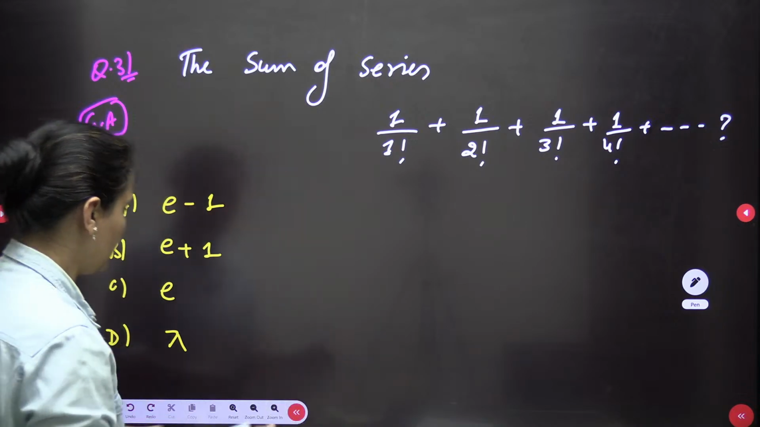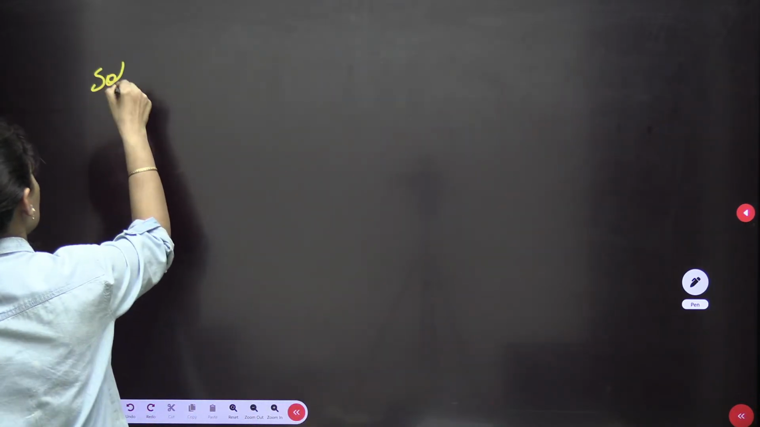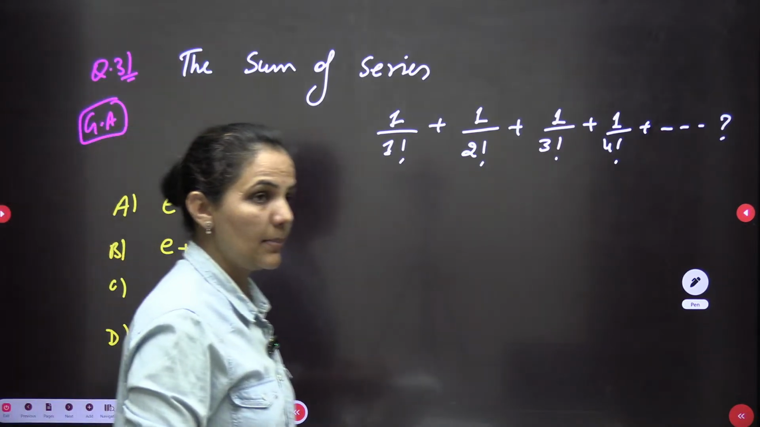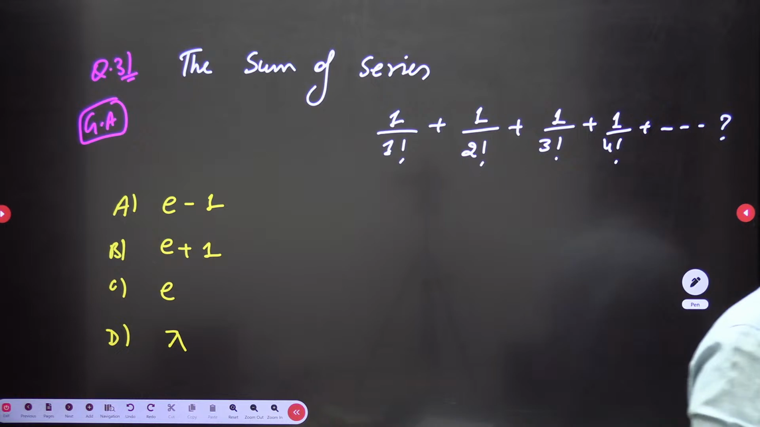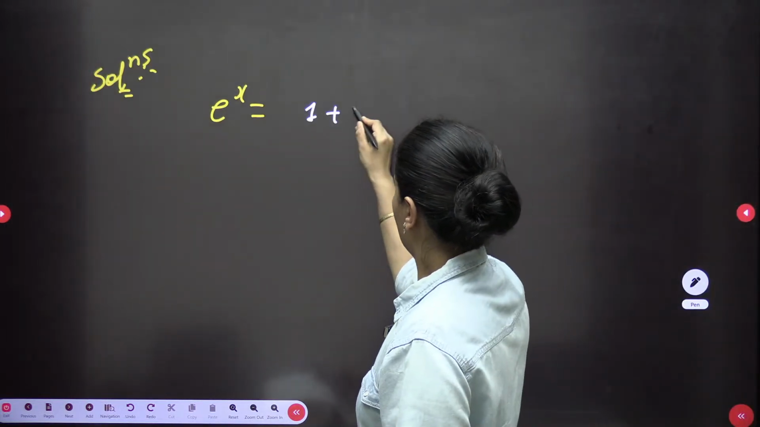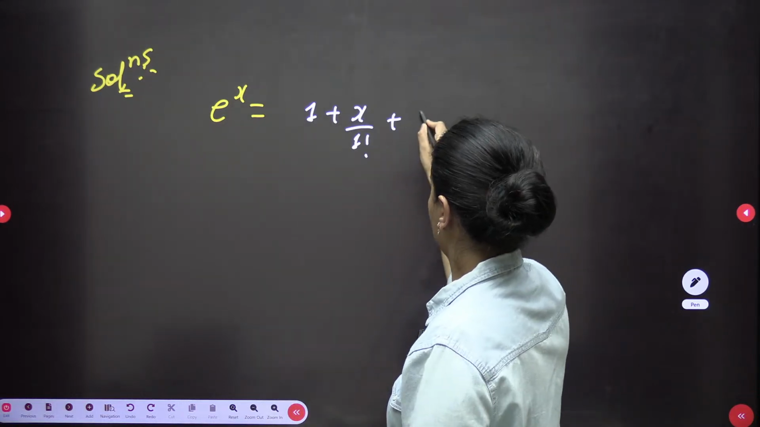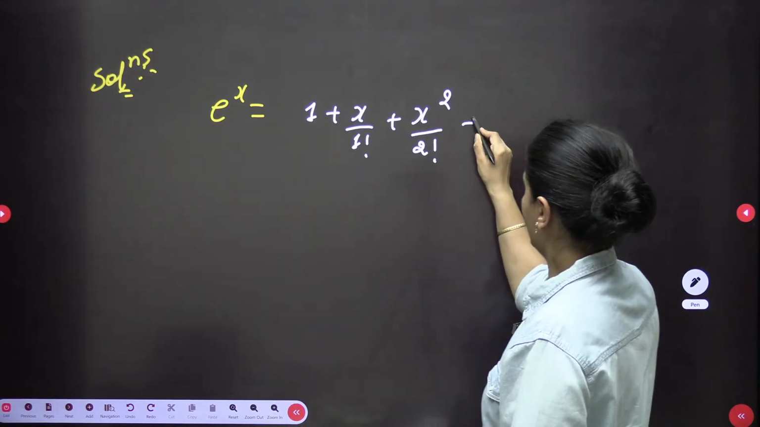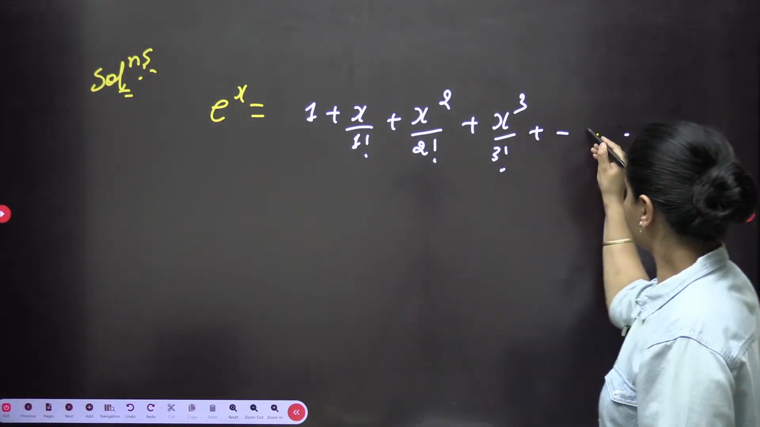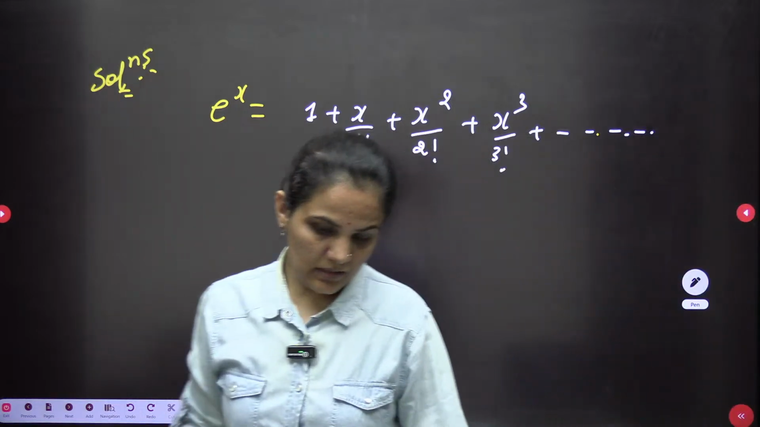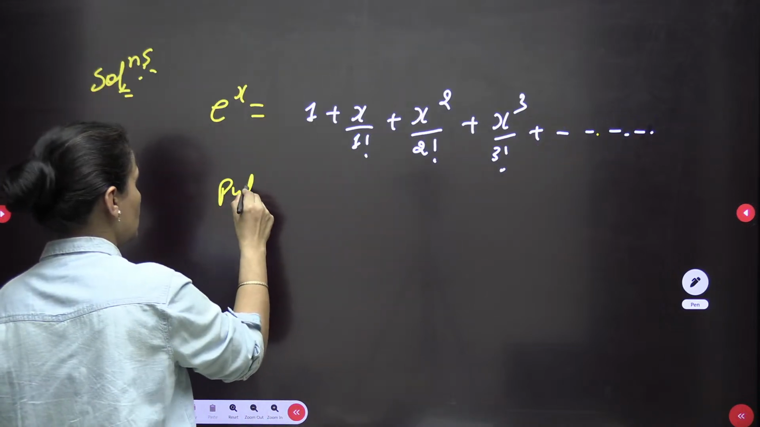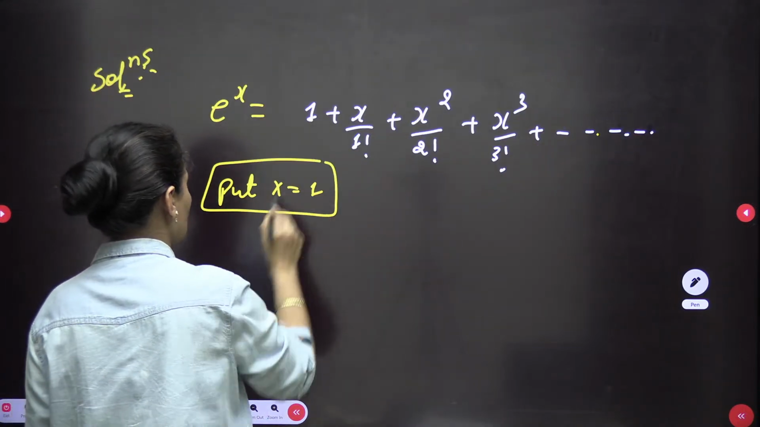How can we solve it? So first of all, we know very well now what the expansion of e power x is. If you know the expansion of e power x, the base, the general thing we need to take, then we can solve it. So the expansion of e power x is 1 plus x by 1 factorial, x square by 2 factorial, x cube by 3 factorial, and so on. Okay? So we are looking for the result here, if I put x equals 1 in the expansion of e power x.